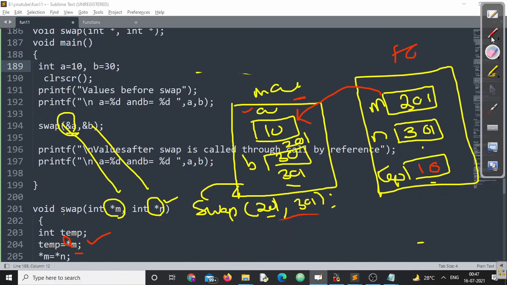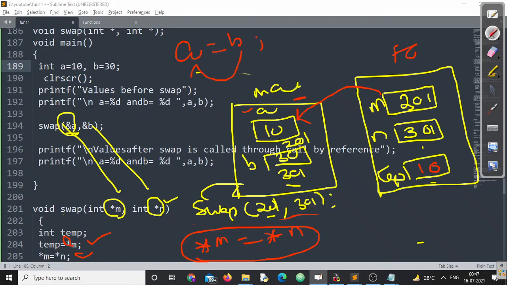Now the next point: value at address m equals value at address n. If you can recall, if I write a is equal to b, what happens? The value of b will be assigned to a, right? Similarly, the value present at this will be assigned to the variable present at this. Now what is the variable present at value at address m?